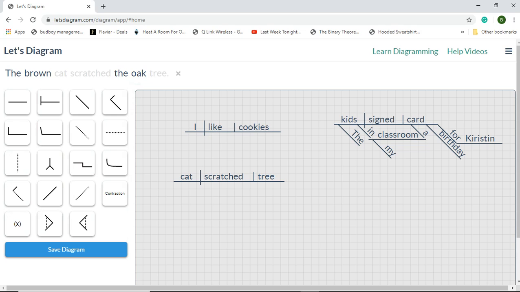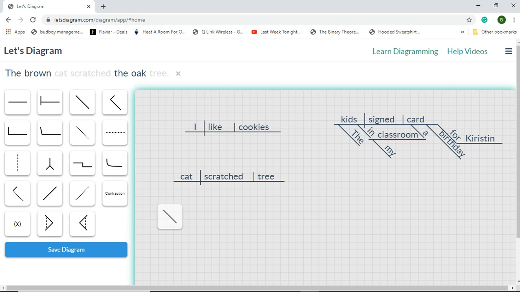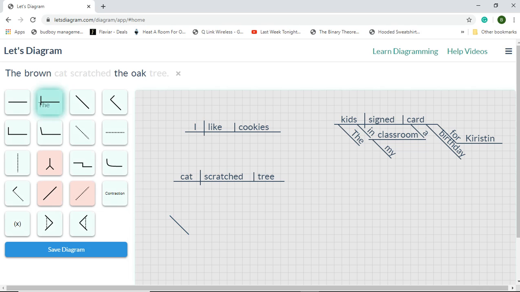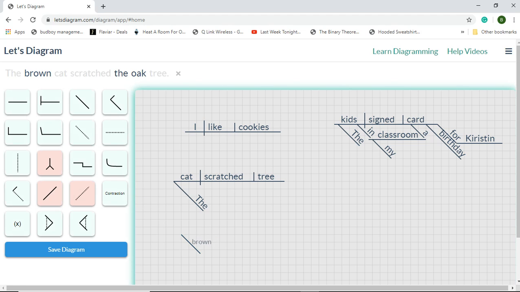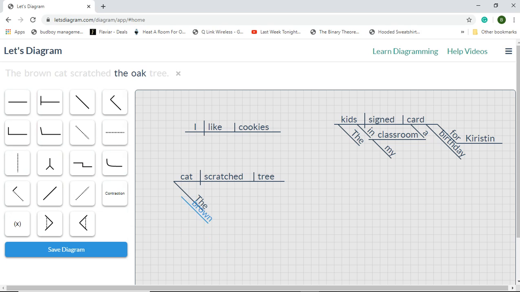Good. Now, the is an adjective, always an adjective. The, a, and an are always adjectives. And the is modifying the subject cat, which is a noun job. So the cat. Again, brown is an adjective modifying cat. Which cat? The brown cat. Remember to practice your adjective questions and your adverb questions.